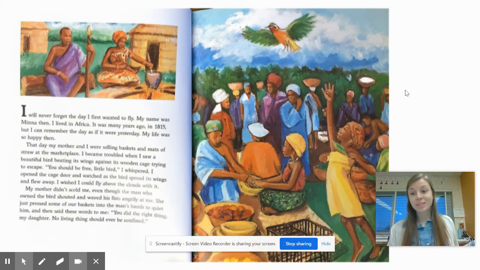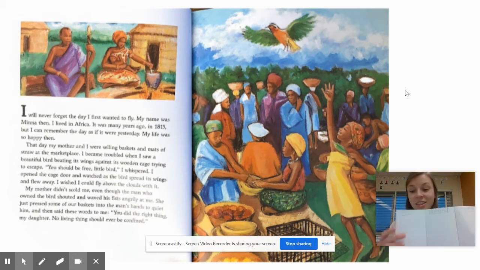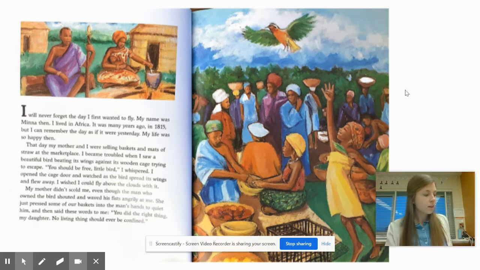We are going to be using the same strategy we talked about last time, the FQR strategy, which is where we write down facts, F, questions, Q, and responses, R. Facts are things we learn from the text, questions may pop up while we're reading, and responses are connections we're making. Last time we read a nonfiction story about polar bears.